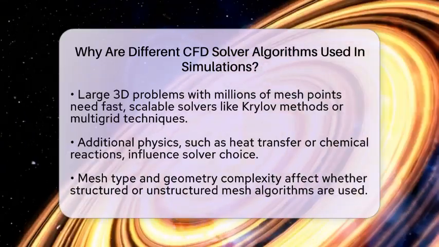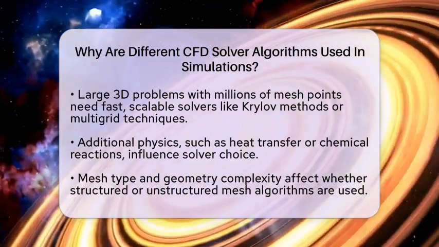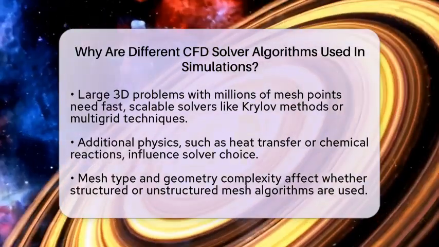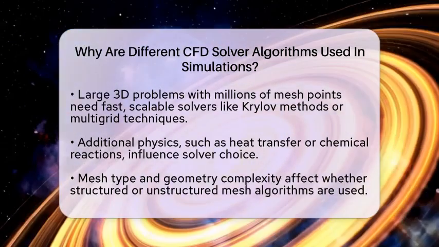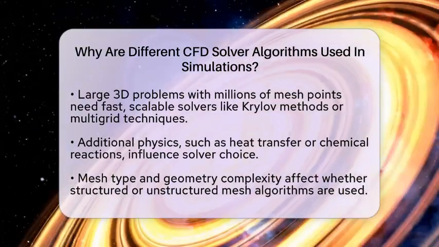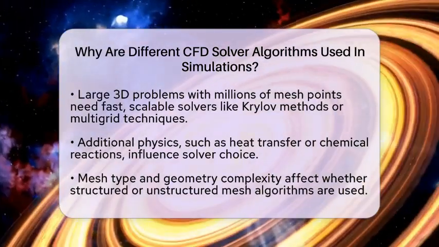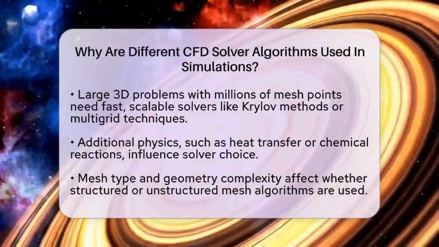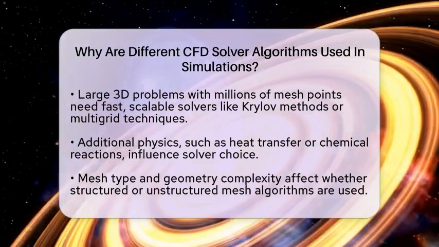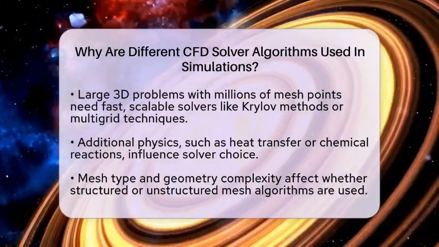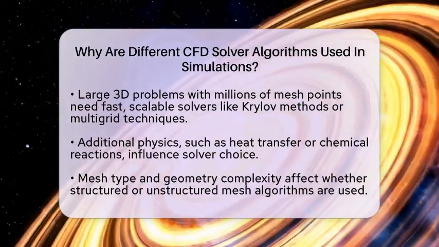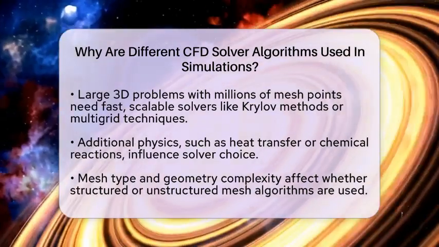The physics involved in the problem also determines the choice of solver. For example, if the simulation includes heat transfer, chemical reactions, or moving parts, the solver must be capable of handling these additional physics. The geometry complexity and mesh type also influence the choice. Structured meshes work well for simple shapes, but unstructured meshes are better for complex geometries, and some algorithms are optimized for one or the other.